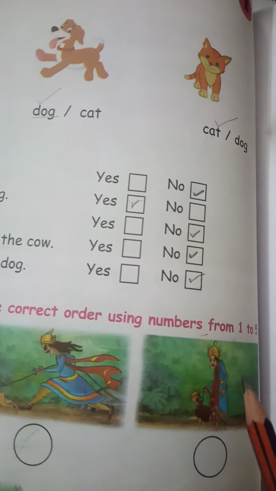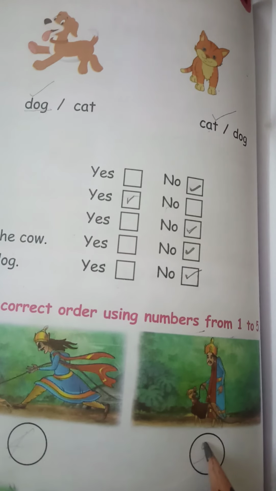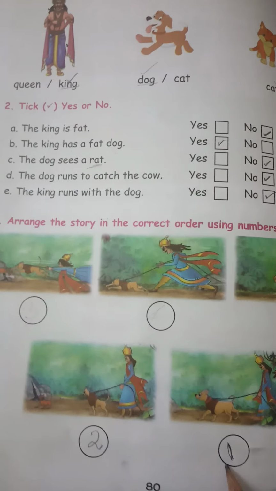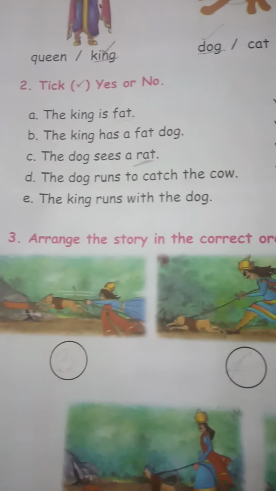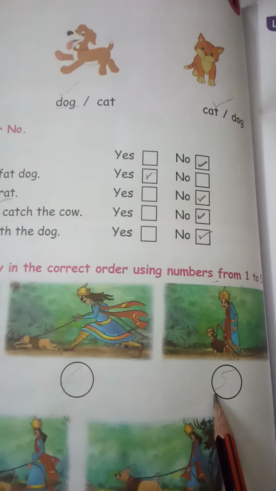And finally the story ends with the thin king becoming very thin and the fat dog becoming very thin. So this is the final statement. Now you understand? Put number 1, 2, 3, 4, 5.